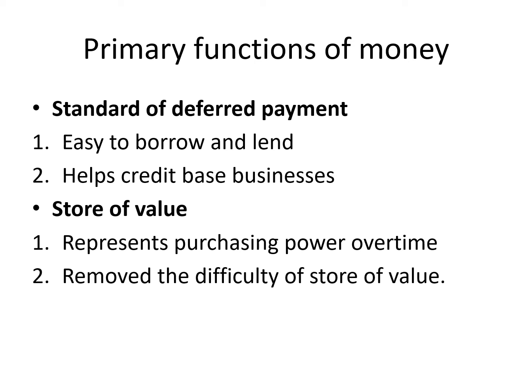With the help of that we can measure the purchasing power, or the value of a certain item, and remove the difficulty of storing value, as with money we can store the value of a certain item. For example, if we want to purchase a car, we can postpone our little purchases and store that amount of money in our closet, in order to save that value to purchase a certain item in the future.